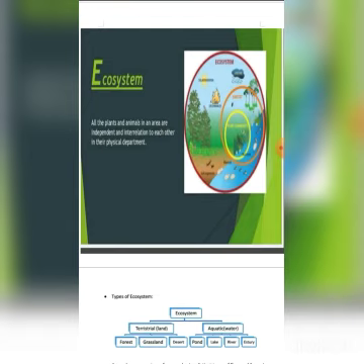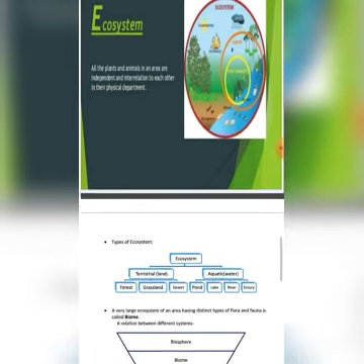So we can say that in an area the plants as well as the animal species are interdependent and interrelated. So the entire area is called an ecosystem. When the vegetation is altered, the animal life is also changed.